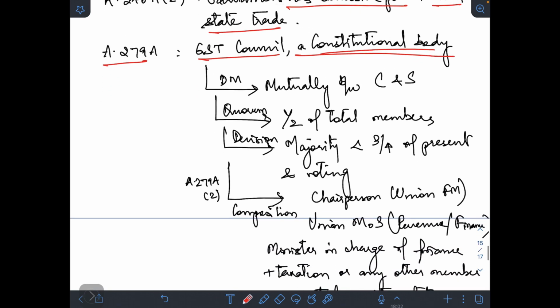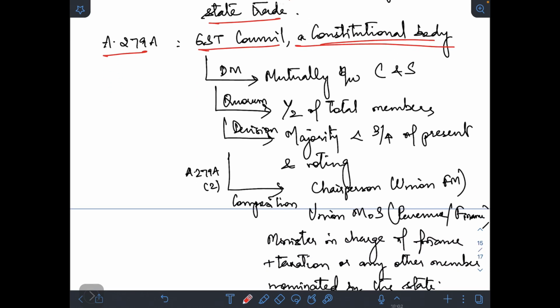Article 279A talks about the setting up of a GST Council, which is a constitutional body. Very important. Decision making is usually done mutually between the center and the states. It is not that the center has an upper hand. Quorum: half of the total members should be present in the GST Council for the meeting to take place. Decisions are usually taken through majority, that is, the majority should not be less than 3/4 of those present and voting. That is the majority basis of voting. All right. So majority basis it is, and it should be at least 3/4 of those present and voting.